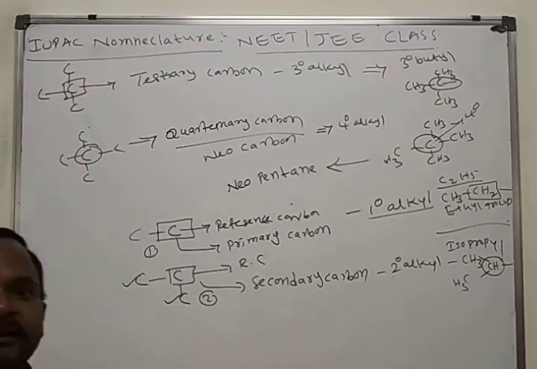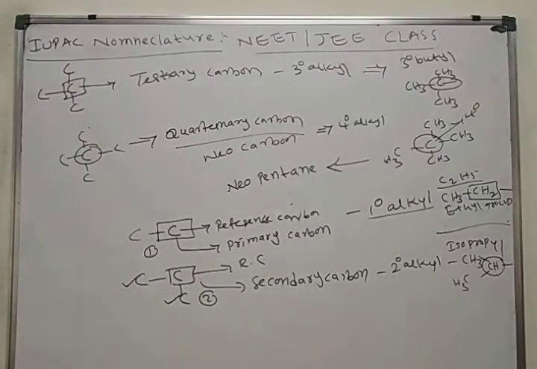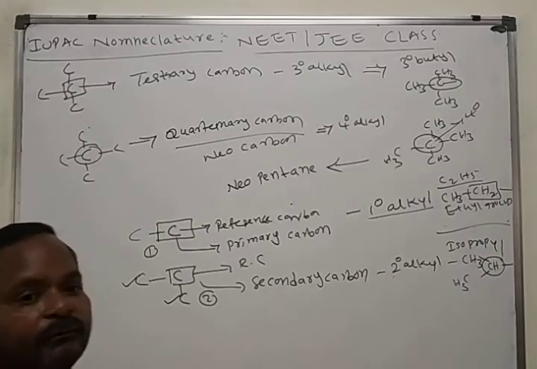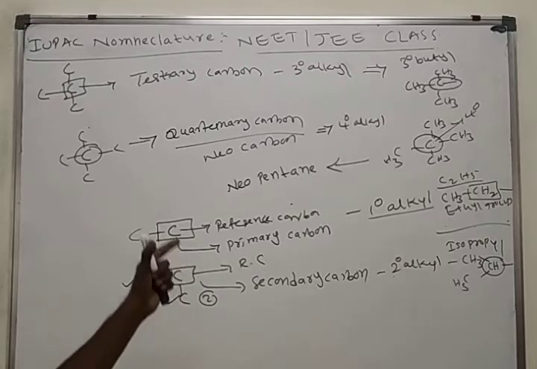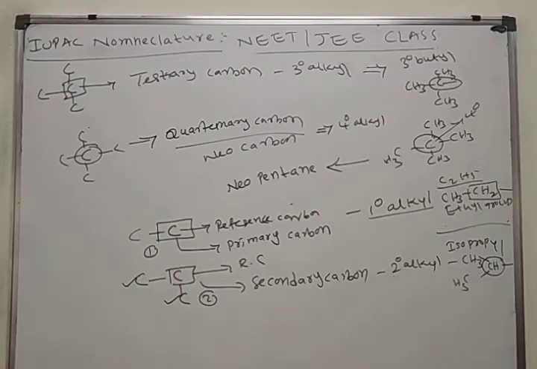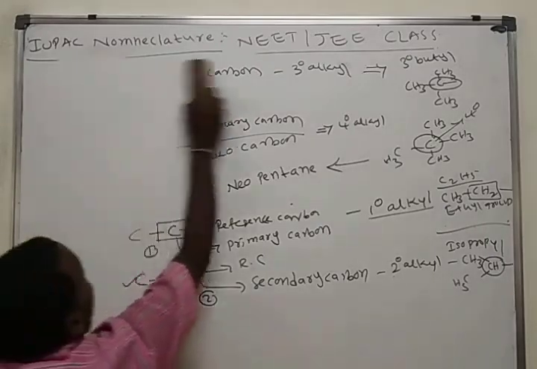This is about the different types of carbons: primary, secondary, tertiary, quaternary, which is also called neocarbon. Homologous series and the alkyl group, along with alkanes, are also very important. Next in continuation, IUPAC nomenclature of alkanes.